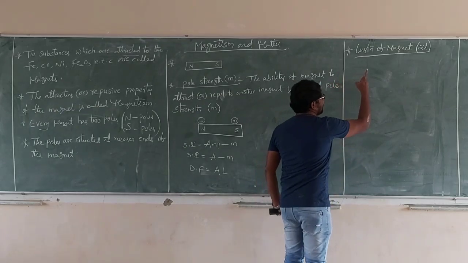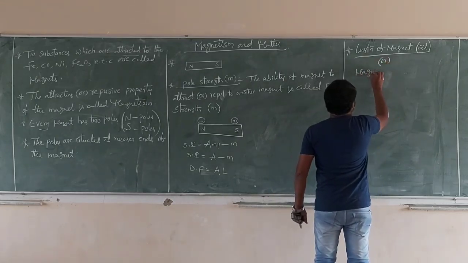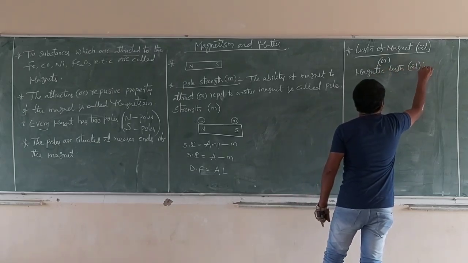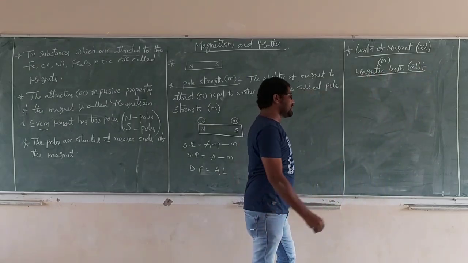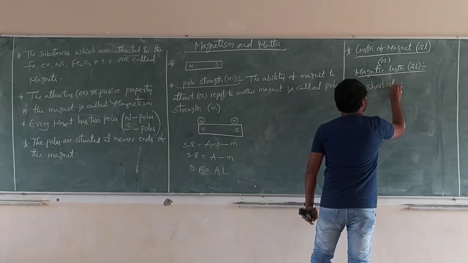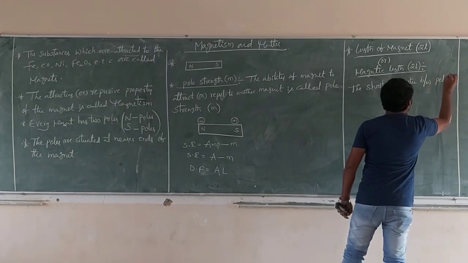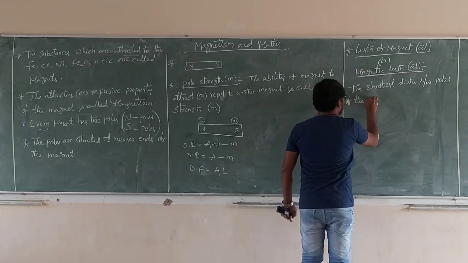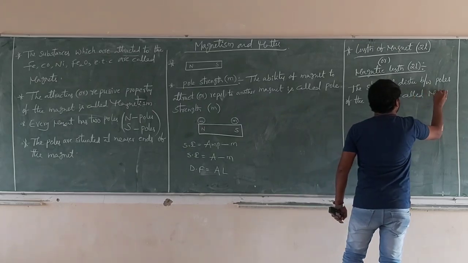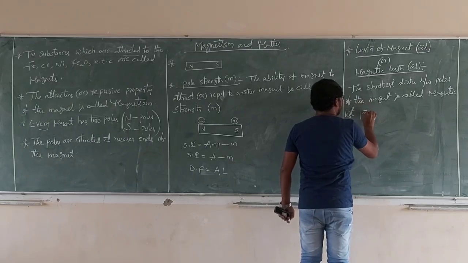So magnetic length is denoted by 2L. Simply said, the shortest distance between the poles of the magnet is called magnetic length. Good. See the diagram carefully.